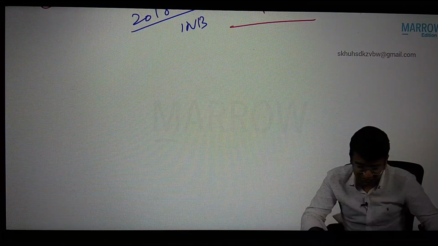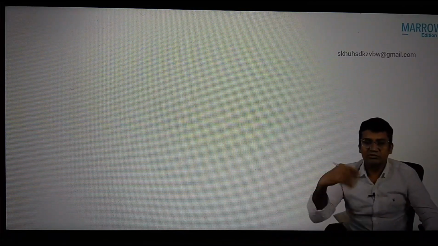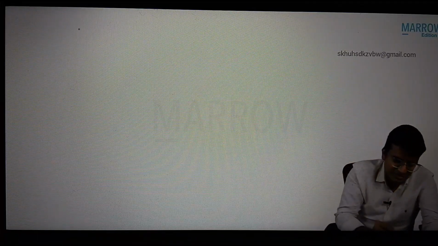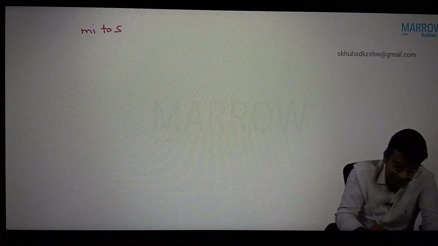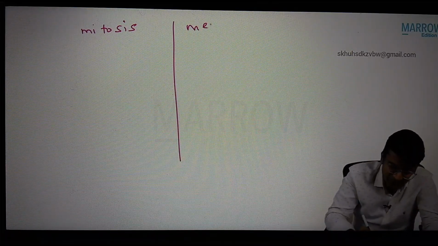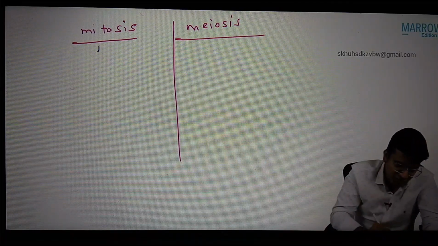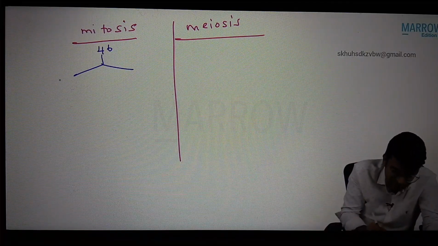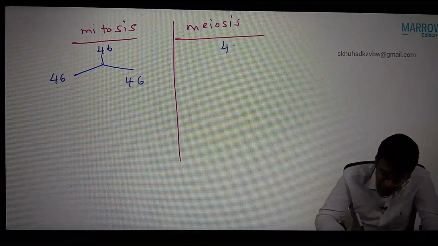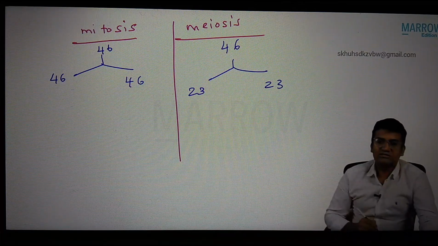Now next we're going to start the discussion about oogenesis and spermatogenesis. Before that, we have to know some basic points about cell division, mitosis and meiosis. So we're going to write the difference between mitosis and meiosis. Some basic points only. What is mitosis and what is meiosis? If you have 46 chromosomes, the same 46 is given to the son and daughter cells, that is called mitosis. If it is given as 23, then that is called meiosis.